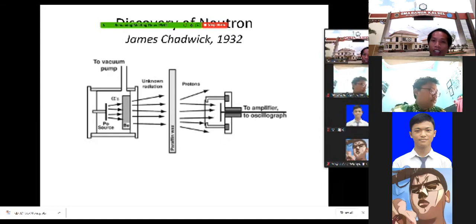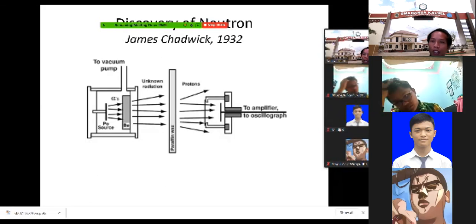What happened when these unknown rays touched this paraffin wax? The protons were kicked out from the paraffin wax. The protons were kicked out by these rays. And he understood that if these rays can replace the protons, then these rays must be like the proton. That's why the neutron has a mass equal or similar to the proton.